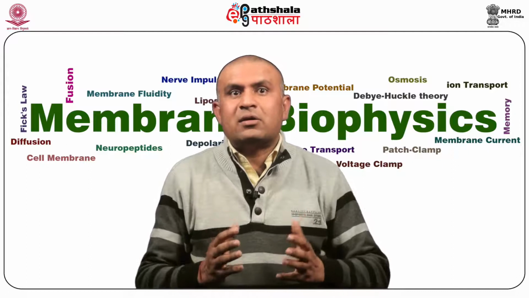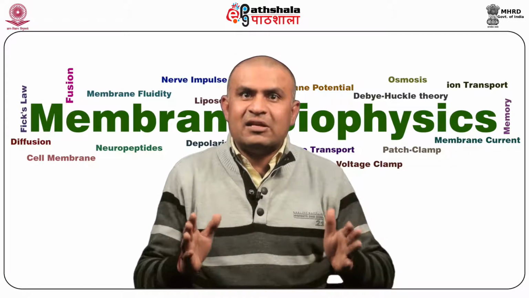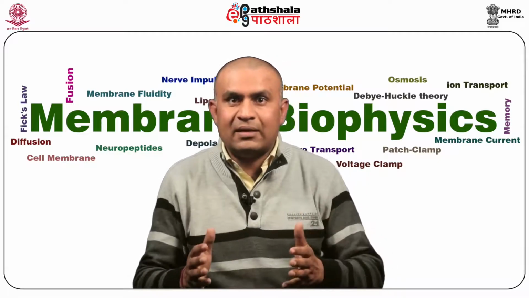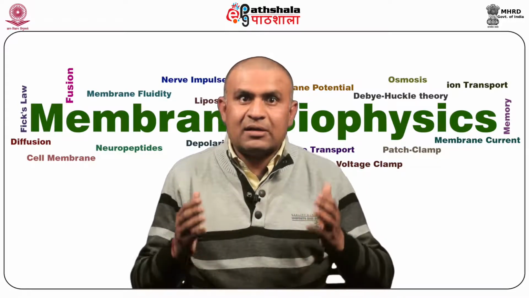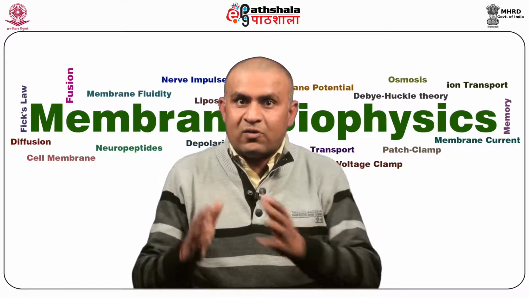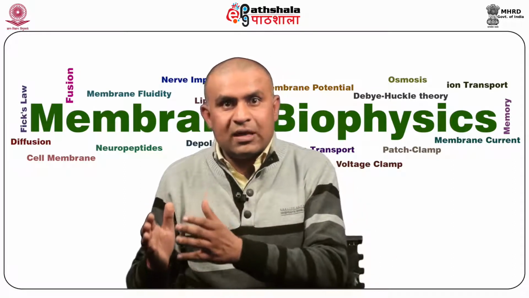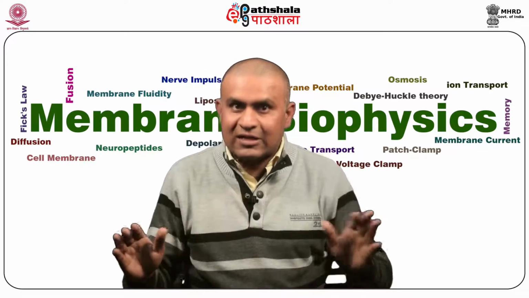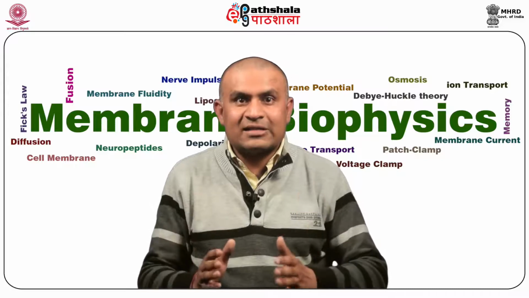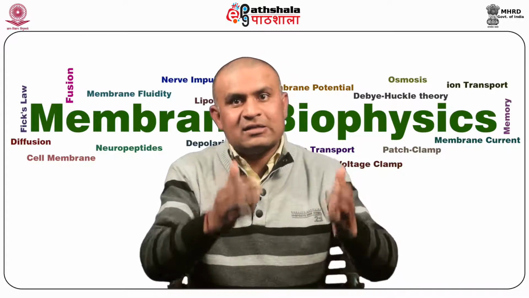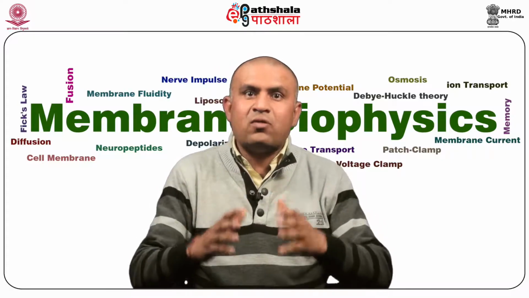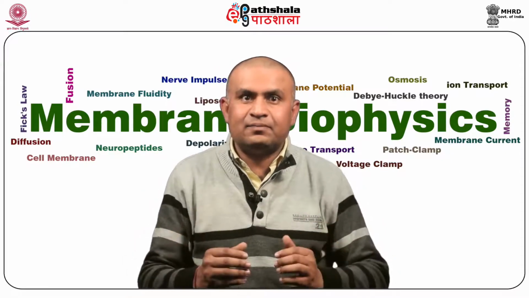So there are three mechanisms by which these ions and organic molecules move across the membrane. The first is simple diffusion, in which the solute molecules move across the lipid bilayer without the assistance of any proteins. The direction of movement is from higher concentration to lower concentration, that is, down its concentration gradient.